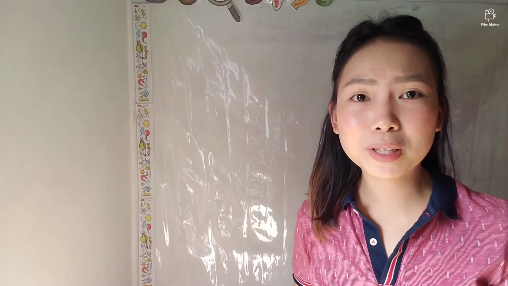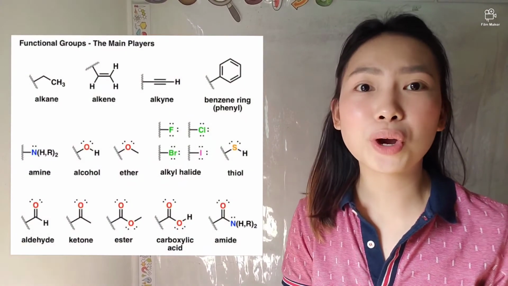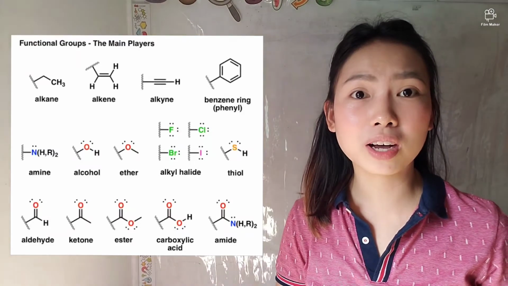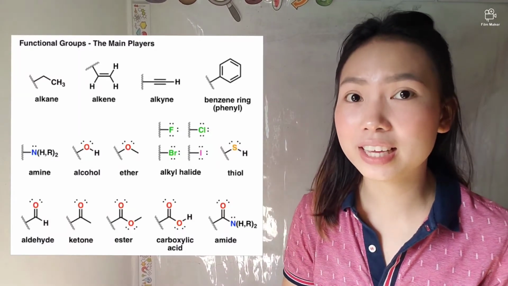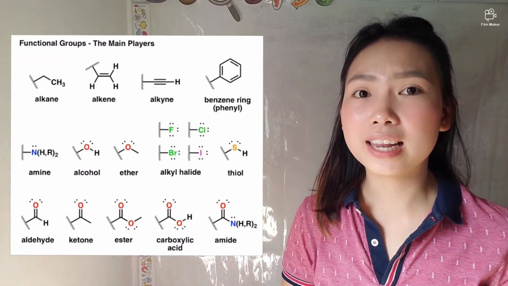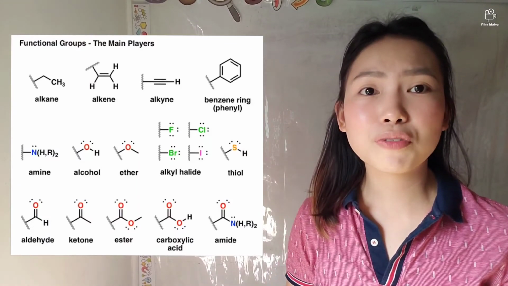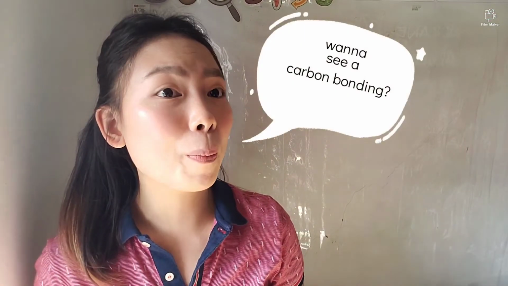Ang functional groups na nabanggit natin kanina are the basic structure of organic compounds. So, yun ang iba't ibang structure para makabuo ka ng long chain of straight, branch, and ring chain. So, doon manggagaling sa carbon-to-carbon bonding, it's either hydrocarbons, it's either from the group of oxygen or the group of nitrogen. You want to see how the carbon atom bonds with other carbon and with other non-metal elements?